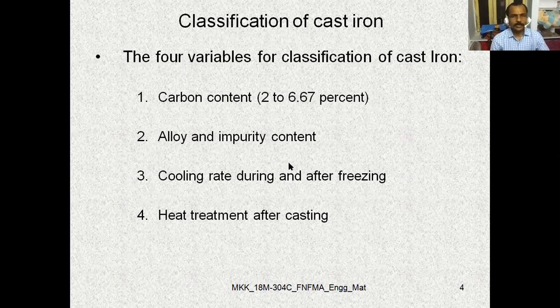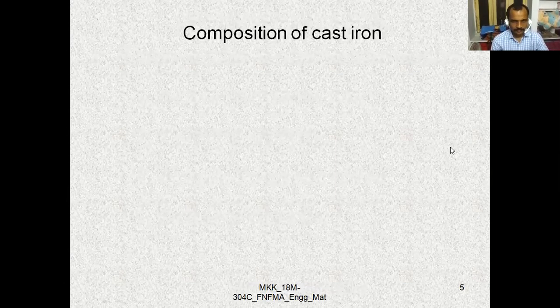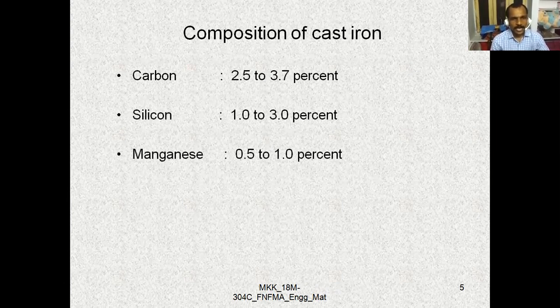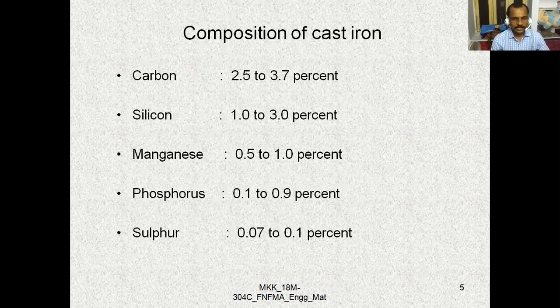So depending upon these four factors, you can classify the cast iron. Later, we discussed the composition of cast iron, having carbon percentage of 2.5 to 3.7, silica percentage, manganese, phosphorus, and sulfur percentages.